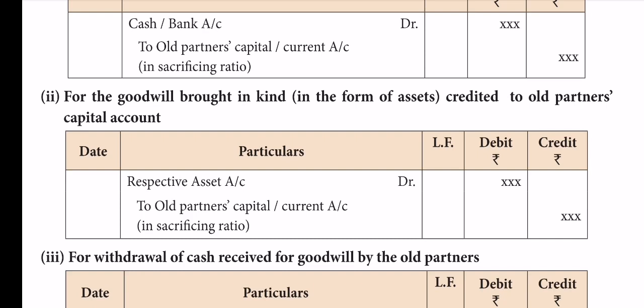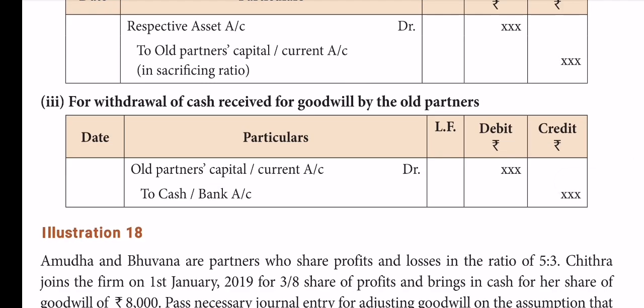In that case, old partners' capital or current account debit to cash or bank account. So when he brings cash or goods, these are the journals, and withdrawal is the reverse: old partners' capital or current account debit to cash.